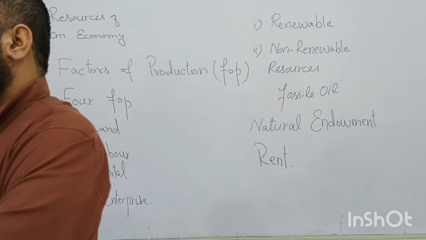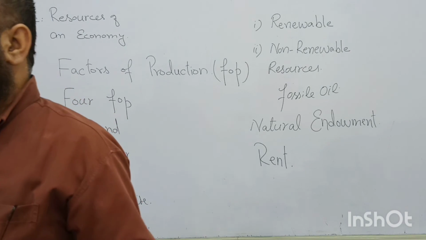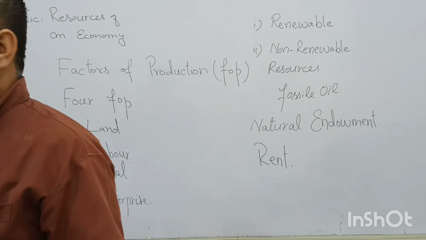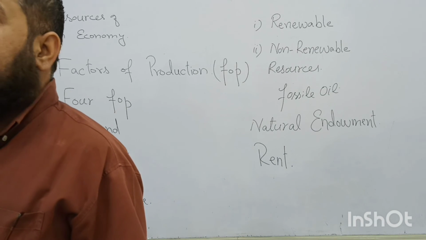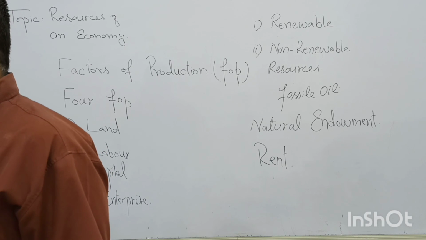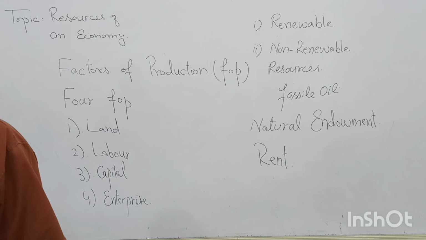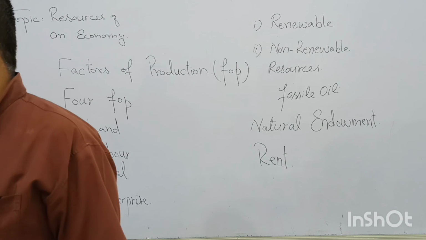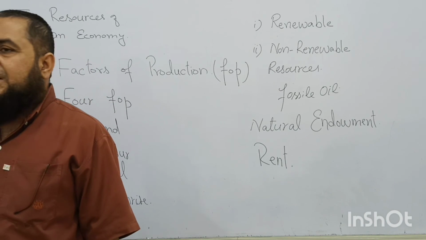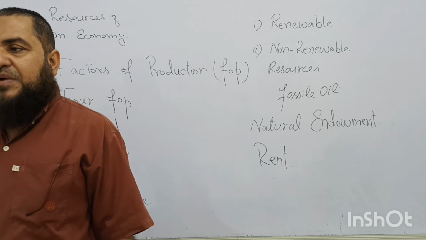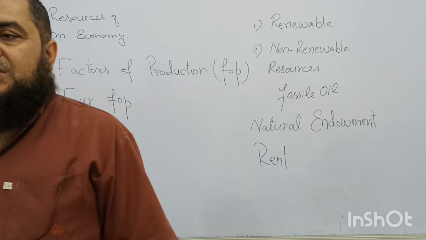Geographically, land is immobile. What about its occupation? That is mobility. Right now we are having more of education, but we could have more of agricultural farming, so occupationally it can be mobile. So do you have the full idea about land? If you read your book, it has a very small description about land, but reading that you cannot answer in your exam if there is a question related to this land.